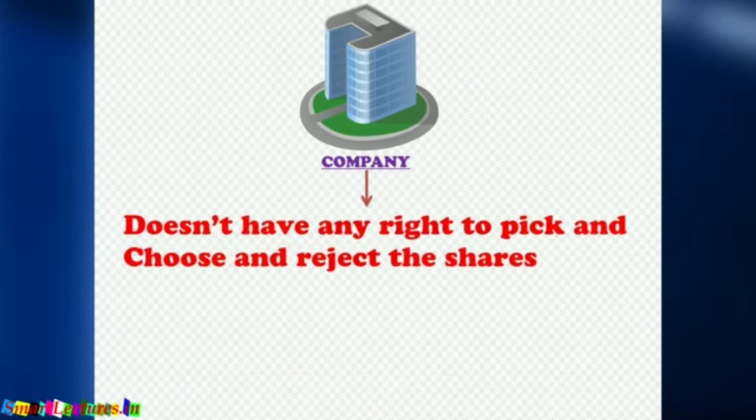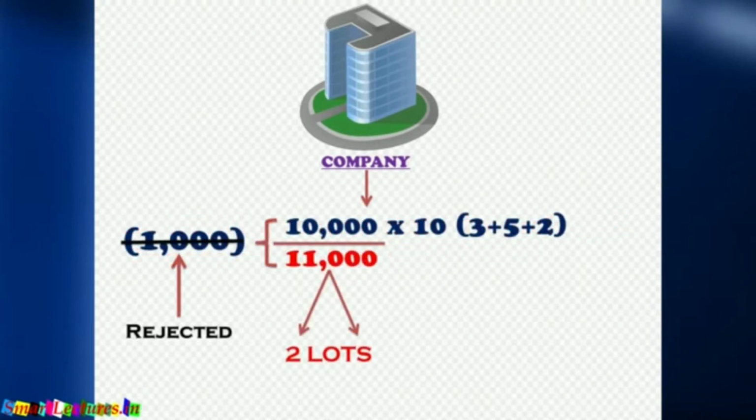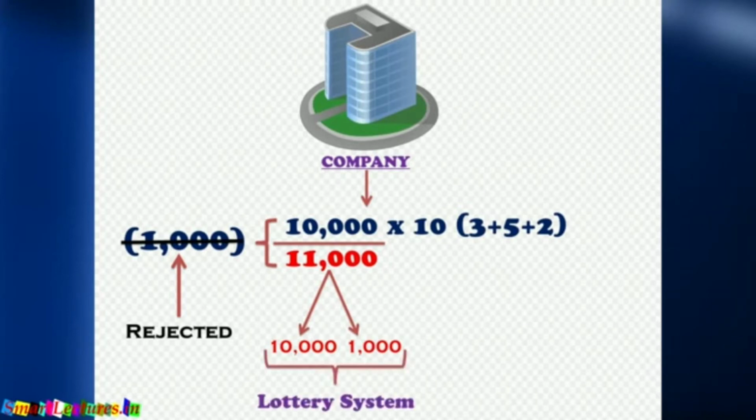The company doesn't have any right to pick and choose and reject the shares. By lottery, two lots will be made for 11,000 shares. One lot will be 10,000 shares and the second lot will be 1,000 shares.